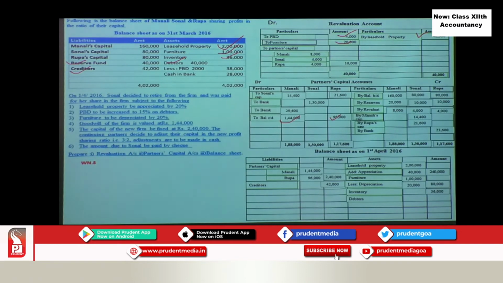So increase to means up to that amount. So already there is a provision and 4,000 is added, so it is increased to 6,000. So now what we have to do is record debtors 40,000 and PBD is to be decreased by 6,000, and the net amount we record in the outer column as rupees 34,000.